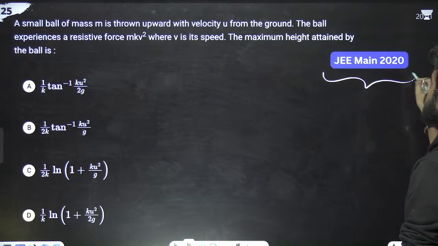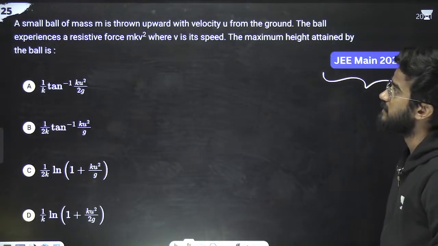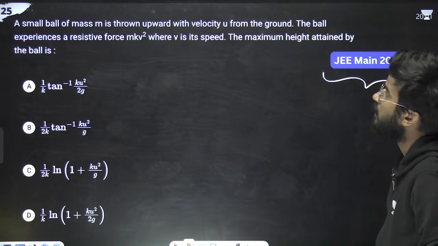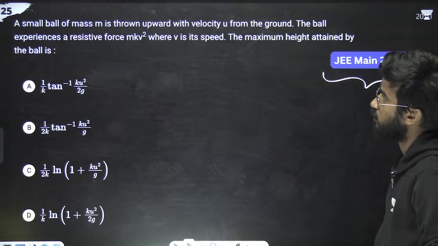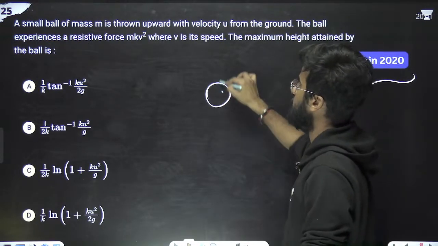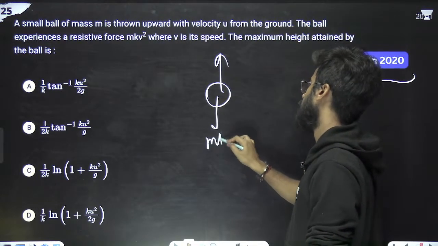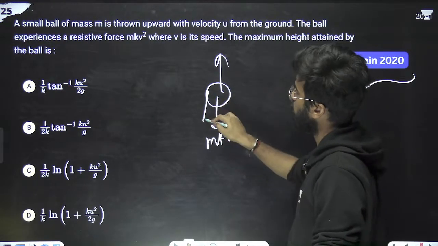Next question is from JEE 2020. The question says a small ball of mass m is thrown upward with velocity u from the ground. The ball experiences a resistive force of m k v square. So the ball is going like this, and it experiences the force of m k v square. mg is also acting in this direction.